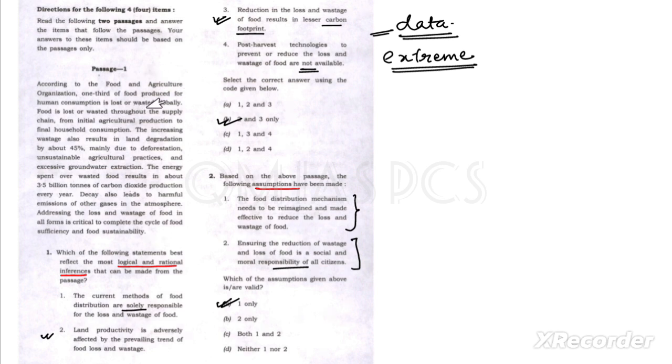When I was reading, after just 3 or 4 lines I was getting that this is about loss and wastage of food. So if you read the entire passage, this is about this thing only. Now you can read the complete passage, and based on that you can find what the conclusion is and what the assumption can be. Are you getting this one?